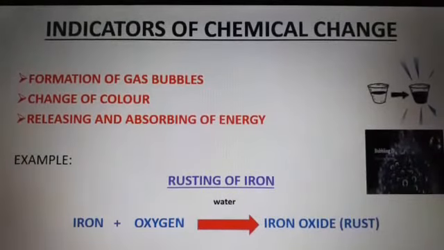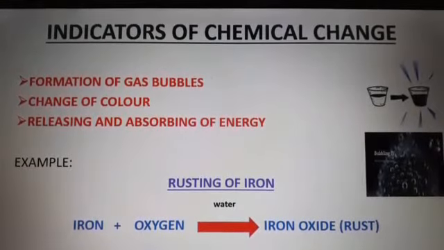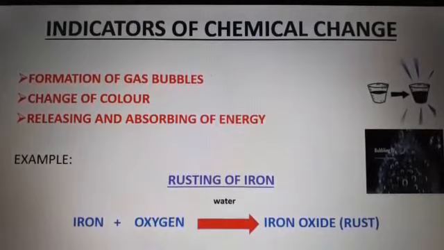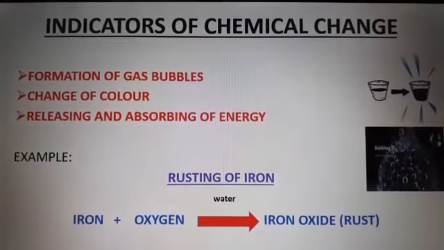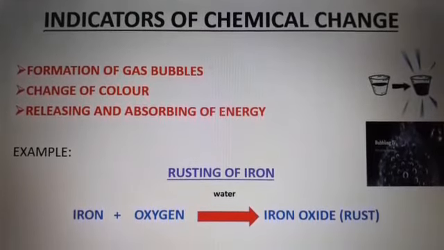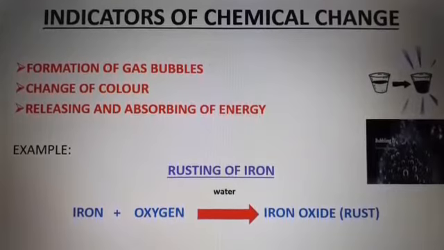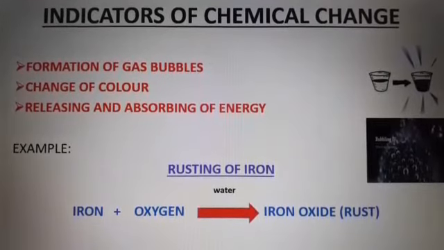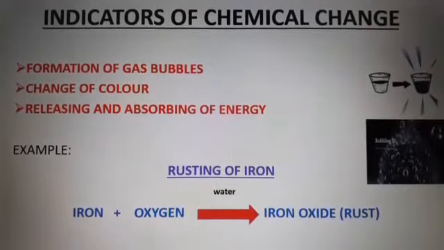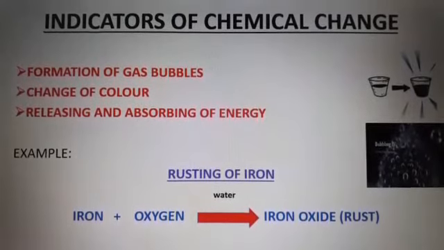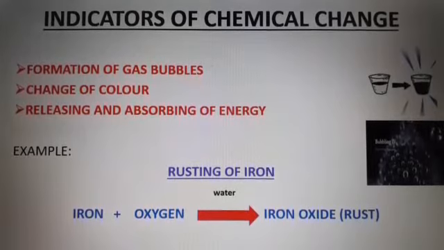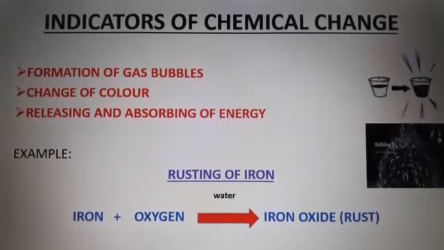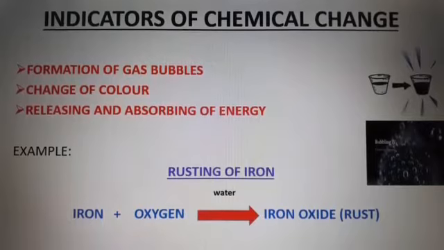So next topic is indicators of chemical change. There are three different indicators. Formation of gas bubbles, like we have example of when we put a bleach on a piece of marble, what will happen? Bubbles are produced, that it will confirm a chemical change has occurred. Then change of color. Next indicator is releasing and absorbing of energy.